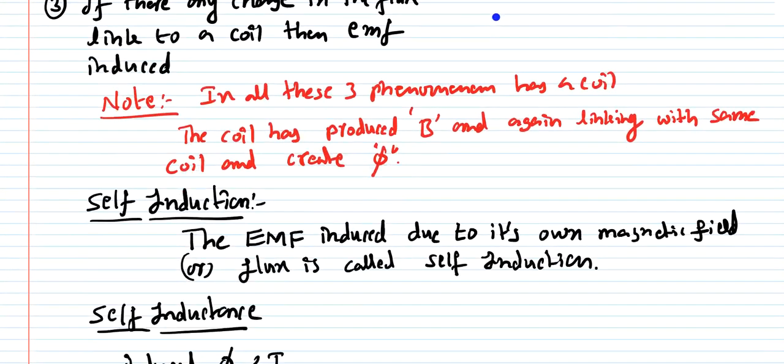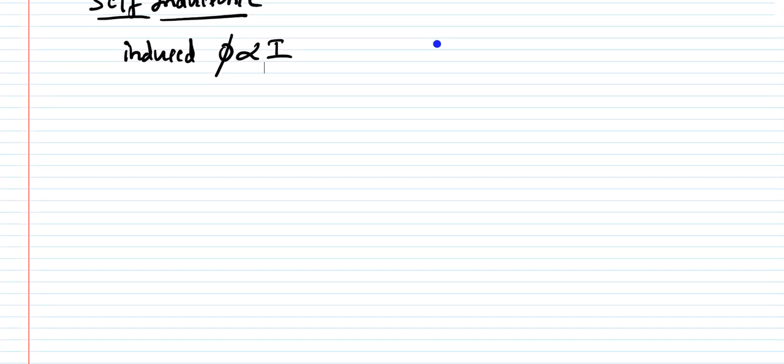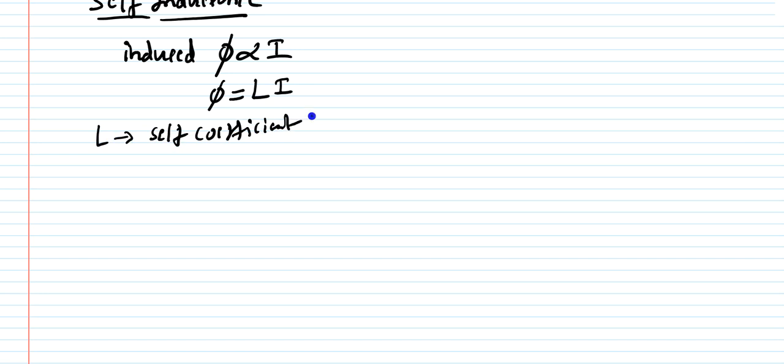So I can say my induced flux phi is directly proportional to I. If you remove the proportionality constant, then I can write L into I, where L is called the self coefficient of inductance, or self coefficient of the inductor. Then L can also be written as phi by I.